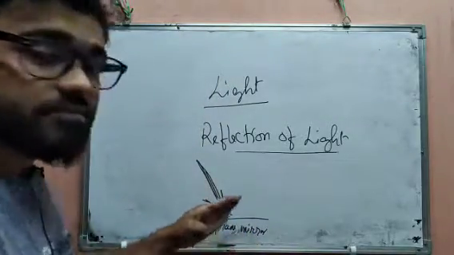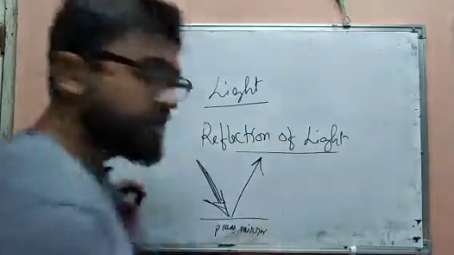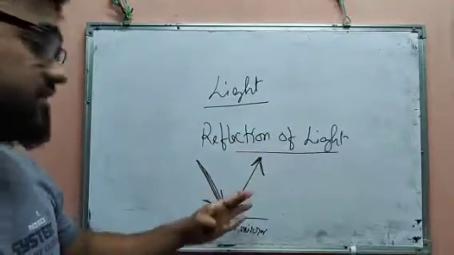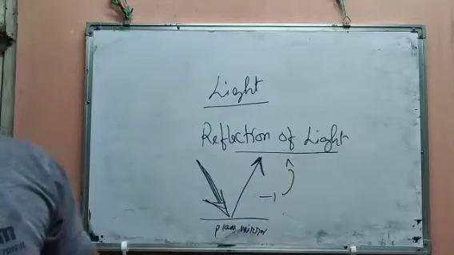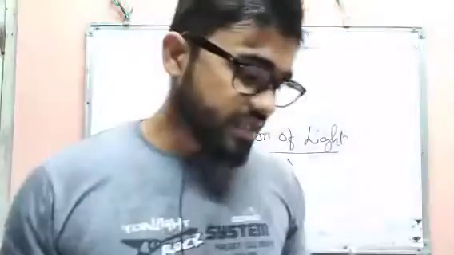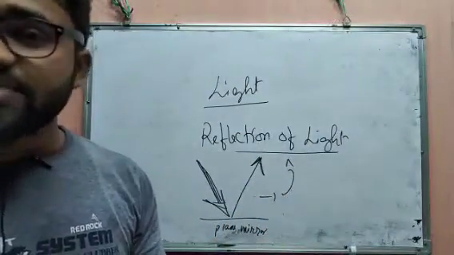The light will bounce. That means it will change direction and go back toward the source direction. And this property is called reflection of light. Okay, this is the reflection of light, and there are two types of reflection.